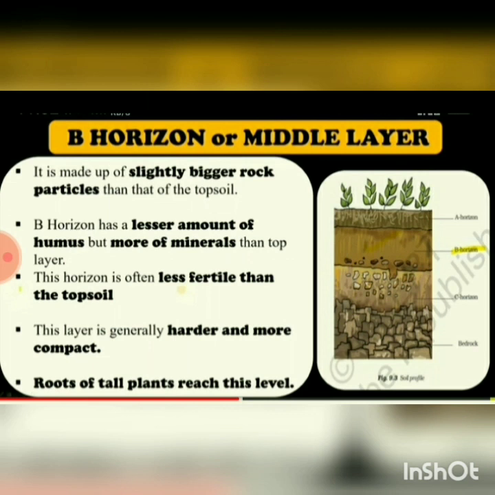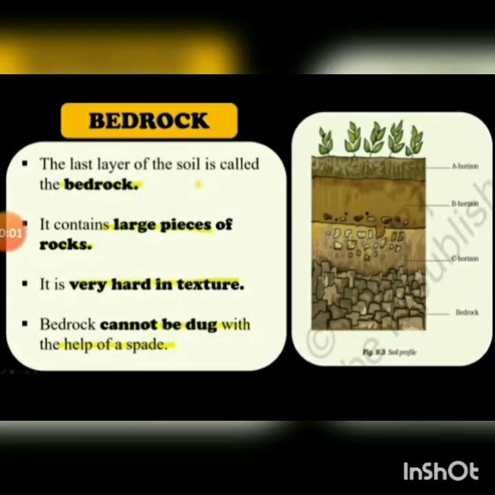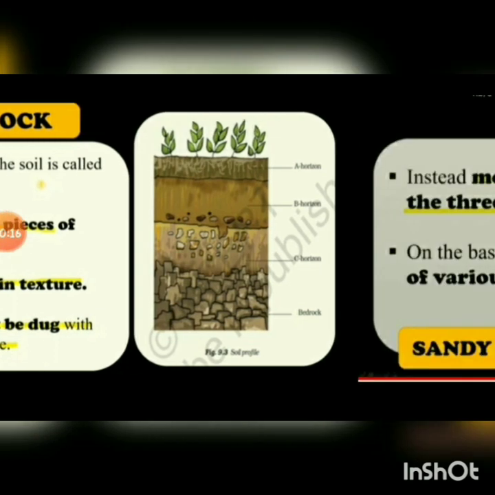Roots of tall plants, which are tall trees, reach this level. Next is the C horizon, and the last is the bedrock. This is the last layer of the soil and is called bedrock. It contains large pieces of rock, as we can see in the figure, and it is very hard in texture. Bedrock cannot be dug with the help of a spade.